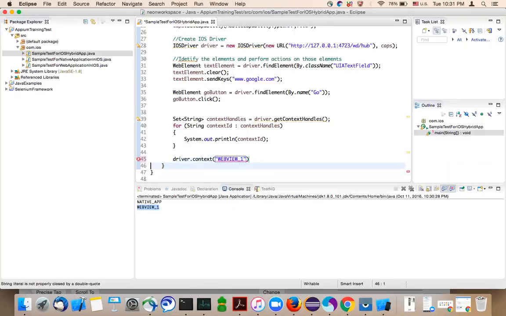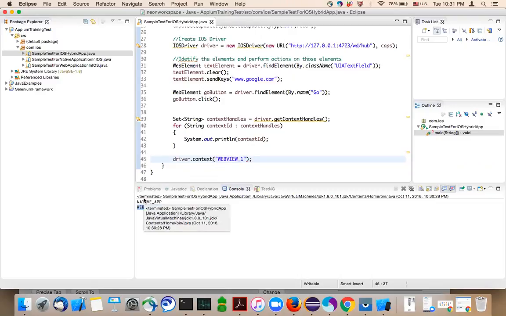WEBVIEW_1. So it is clearly visible. Native belongs to the native application. WEBVIEW_1 belongs to the web application. So once you switch to WebView, in Appium we use context to switch from native to web or web to native. So in this case we are switching from native to web.